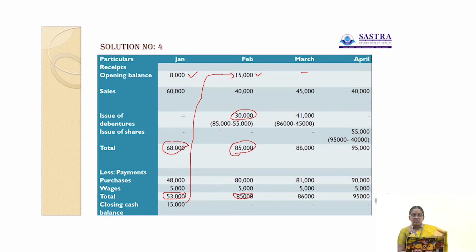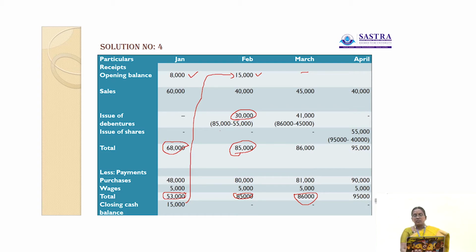Here the total sales amount is 45,000. Here also 86,000 is higher than 45,000. So 86,000 is the payments, but receipts only 45,000.